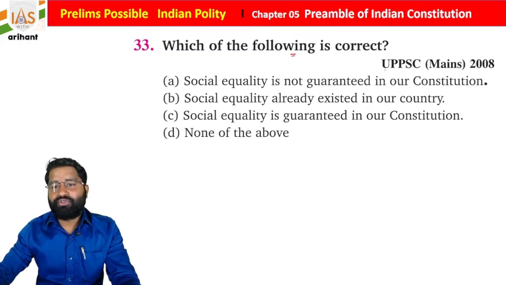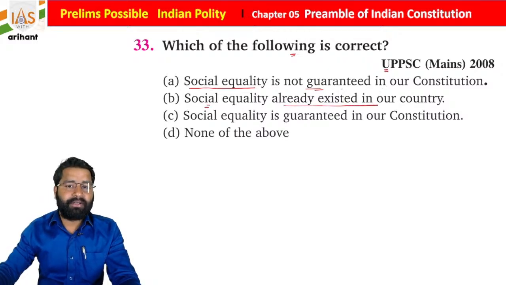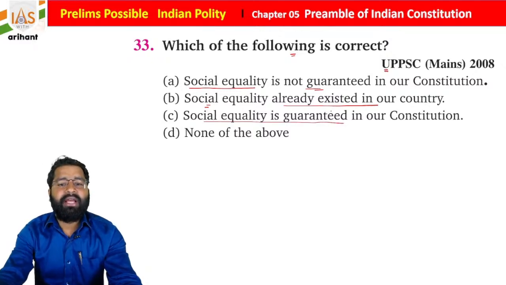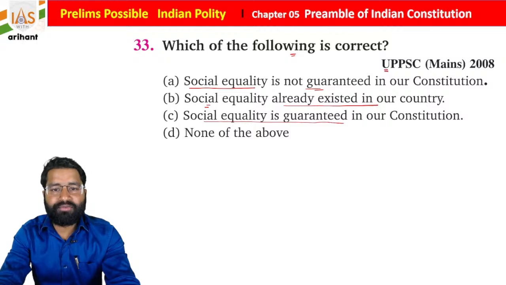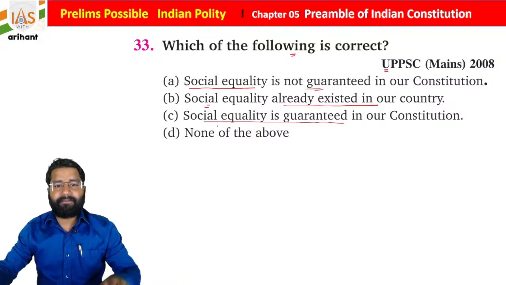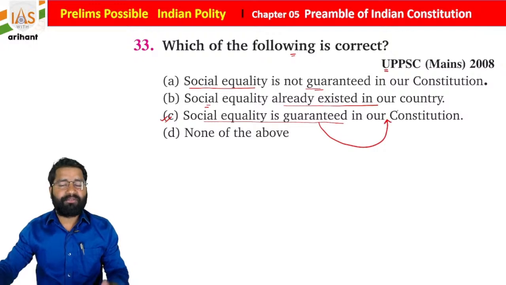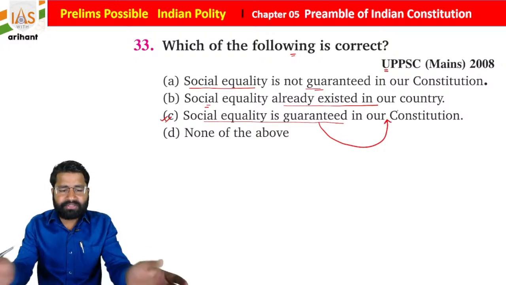Okay, so UPPSC 2008 question: social equality is not guaranteed in our Indian Constitution. Social equality already existed in our country. Social equality is guaranteed in our Constitution, and none of the above, students. Which of the following is correct? So social equality is guaranteed in our Indian Constitution. We are discussing the Constitution, so it is given here.